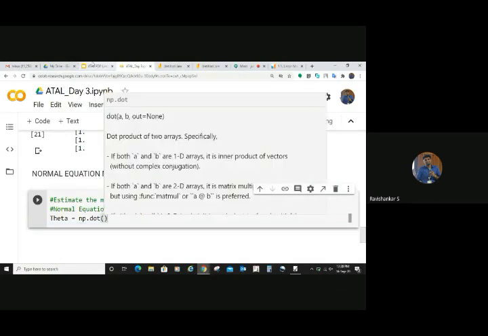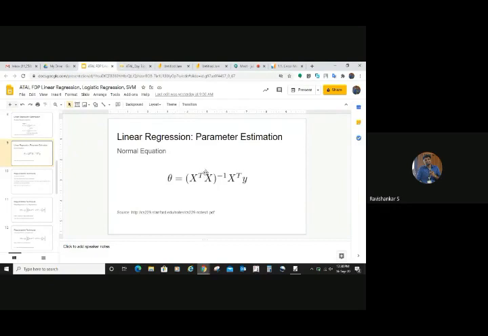And this dot product involved. That means this is one term which you can see here. This is your first term, right? And x transpose dot y is your second term. So you are going to take dot product of these two terms, and when you come to the first term again, you need to take dot product. But before that, you need to take inverse also, right? After taking dot product, you need to put inverse also.